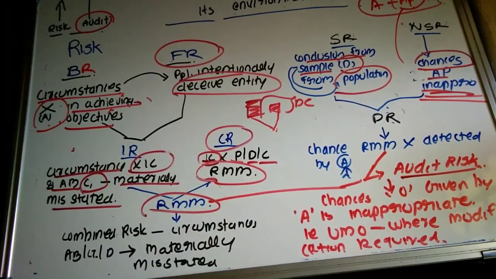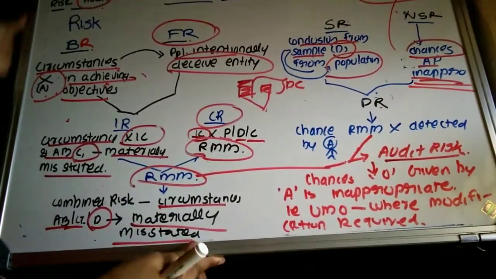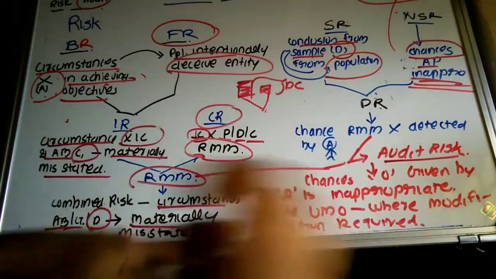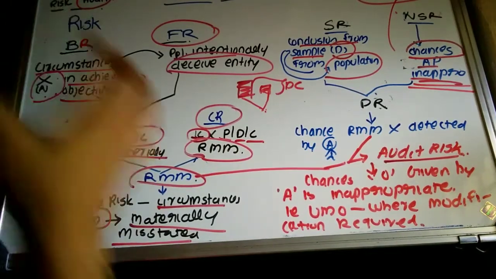So what is meant by the risk of material misstatement? It is the circumstance where the account balance, class of transactions and disclosure have been materially misstated. That is, we are examining this account balance for the purpose of getting the closing figure, or to determine whether it has been correctly stated.